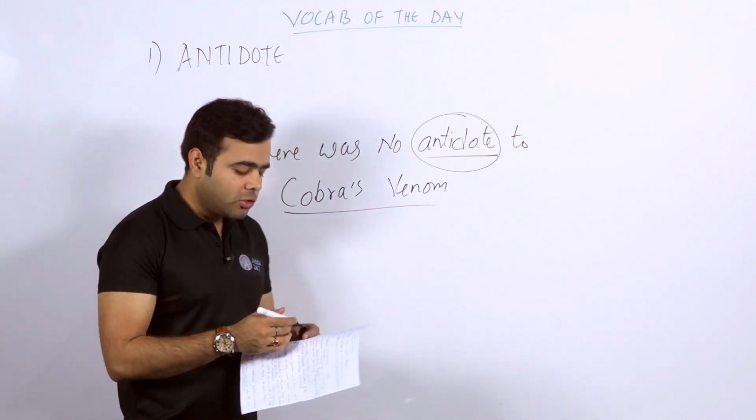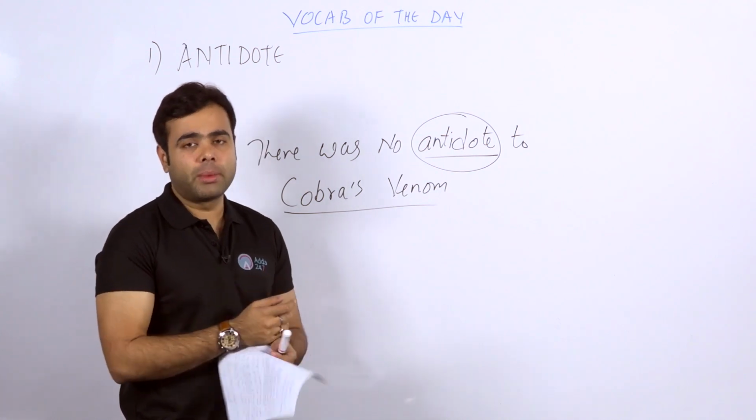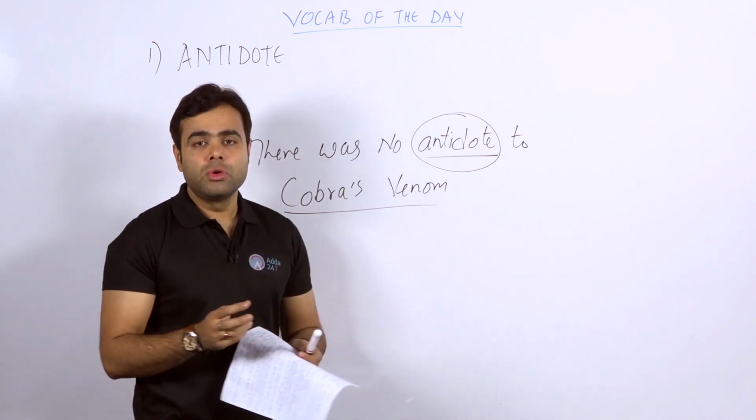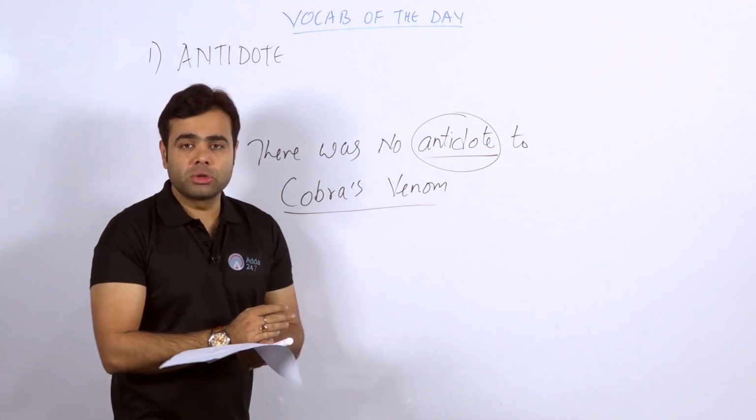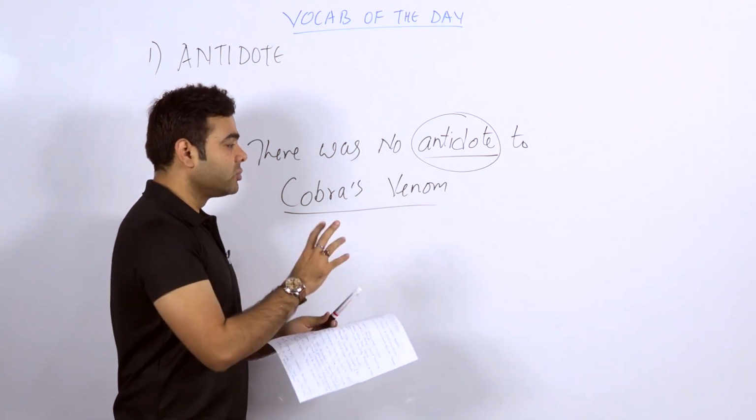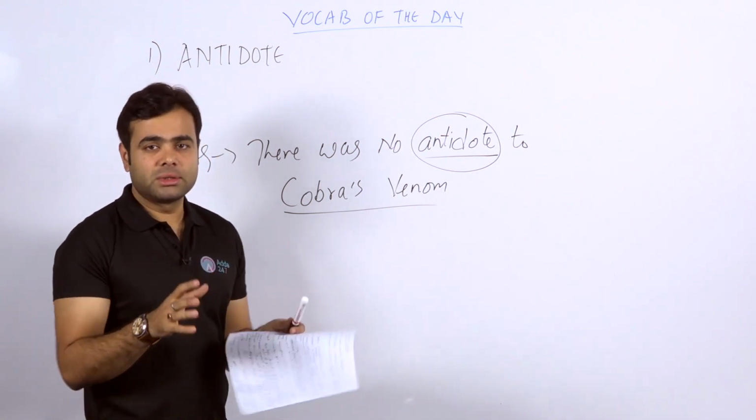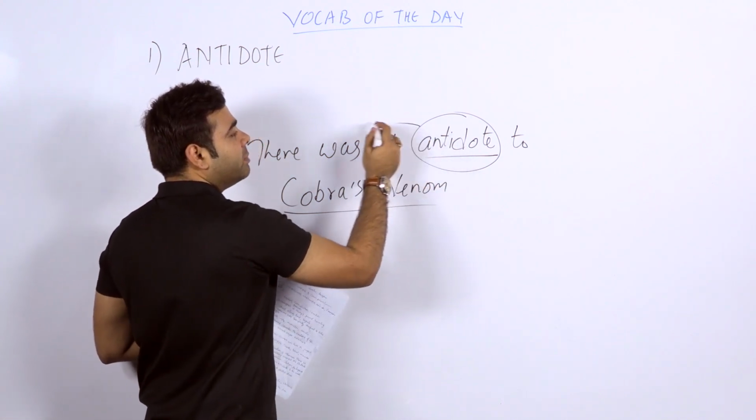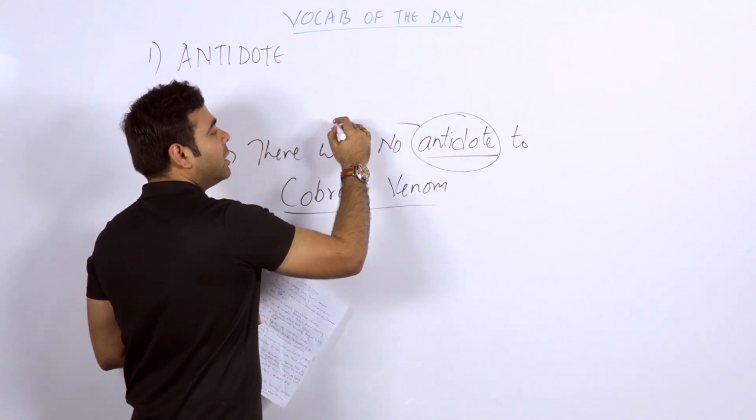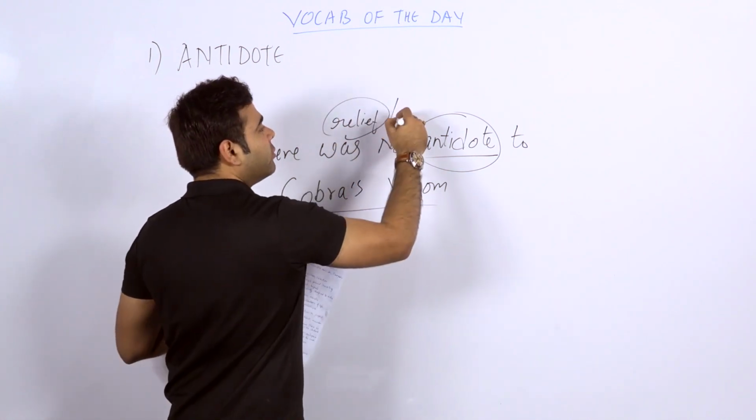You must have read about the epic of Ramayana in Hindu mythology, where there was a snake that bit the brother of Lord Ram, isn't it? And there was no kind of cure, but still Hanuman had to come and save him. So if we are talking about the antidote, it means something that provides relief or a kind of cure, isn't it?